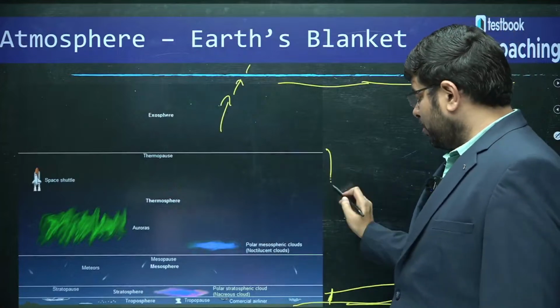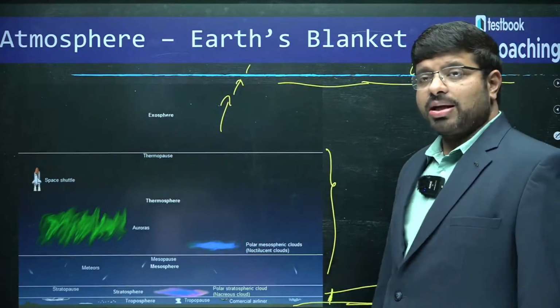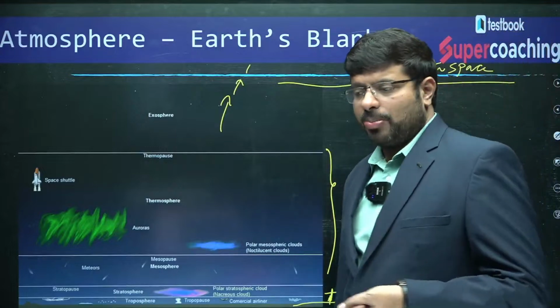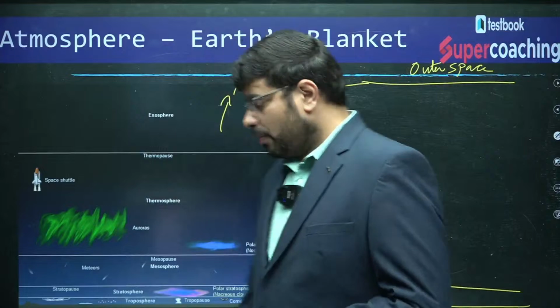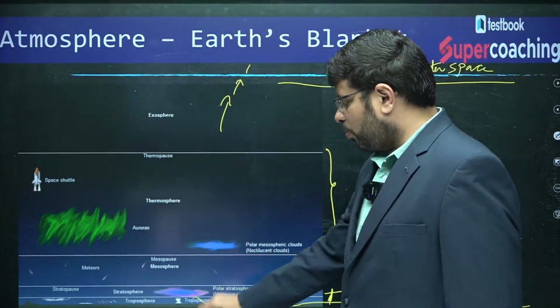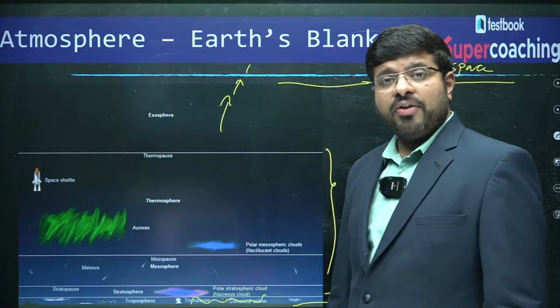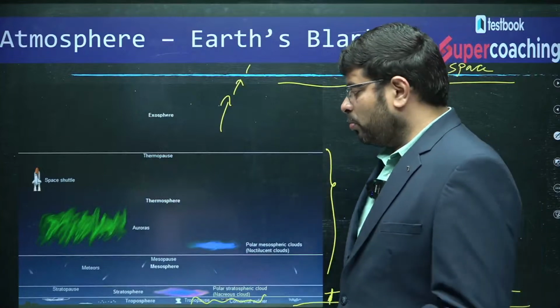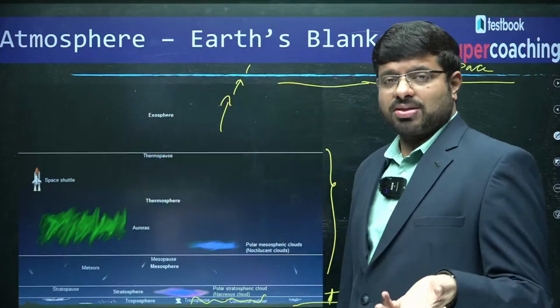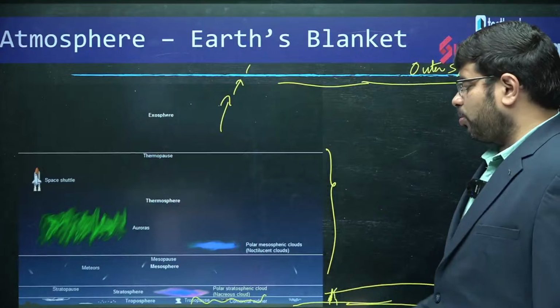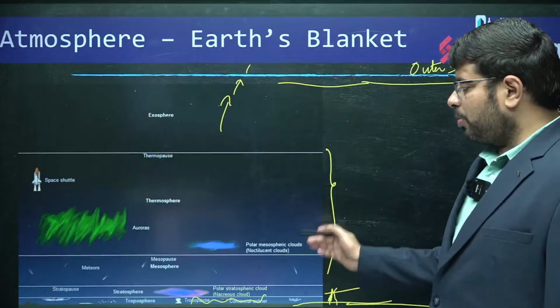The composition of these layers is quite different. The majority of the mass, the dust particles, water vapor and all, is in the troposphere, the first layer, very near to us. The huge amount of Earth's marvels, the weather phenomena, all occur within the troposphere. The remaining layers' compositions are different.